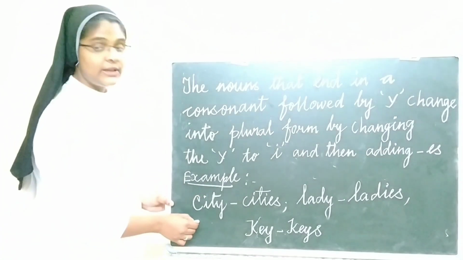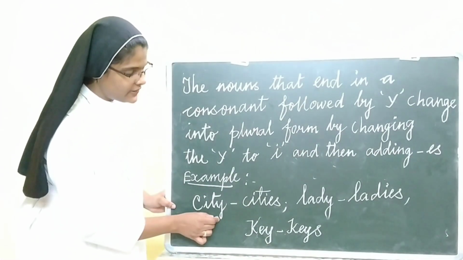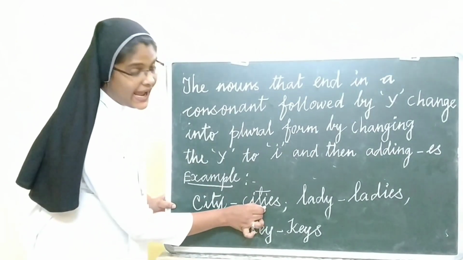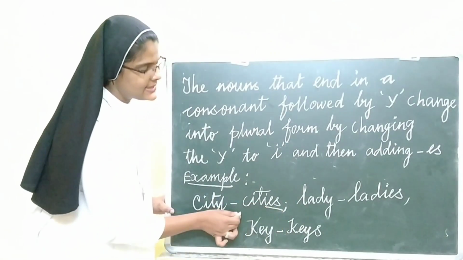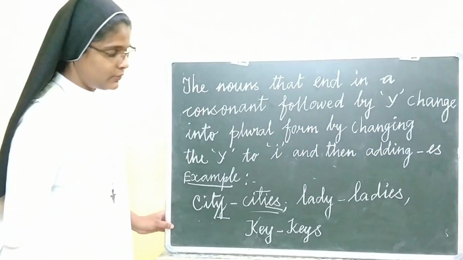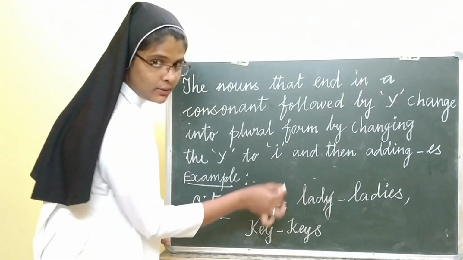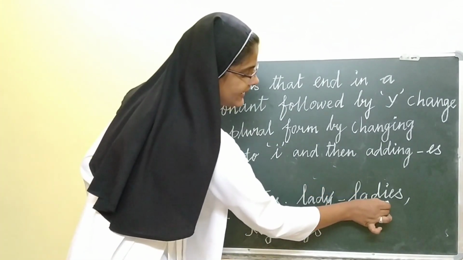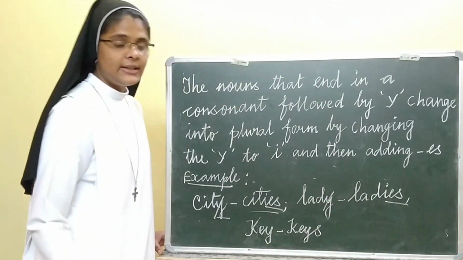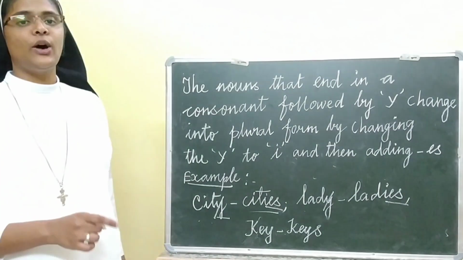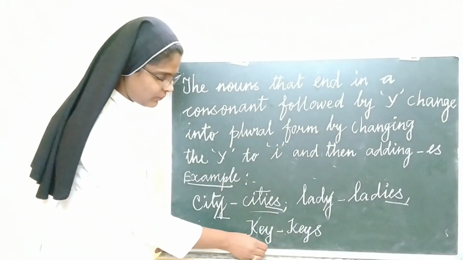For example, city, finishing with y. We remove this y and add ies, cities. Lady, finishing with y, we remove y and add ies, ladies. The same, baby, babies.